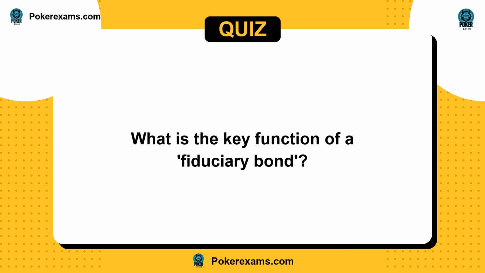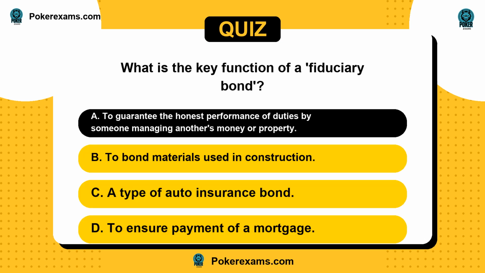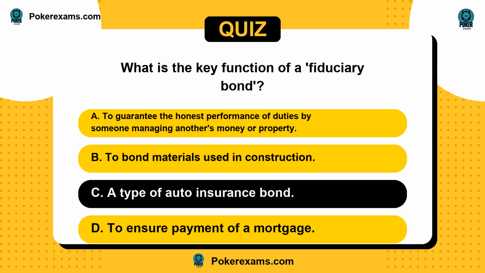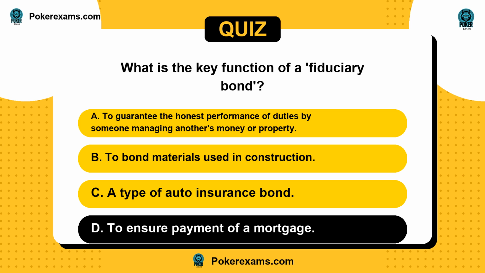What is the key function of a fiduciary bond? Is it A, to guarantee the honest performance of duties by someone managing another's money or property? Or B, to bond materials used in construction? C, a type of auto insurance bond? Or D, to ensure payment of a mortgage?